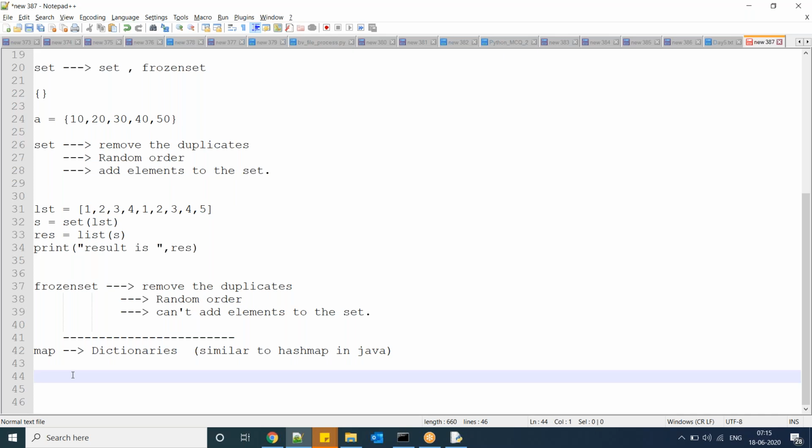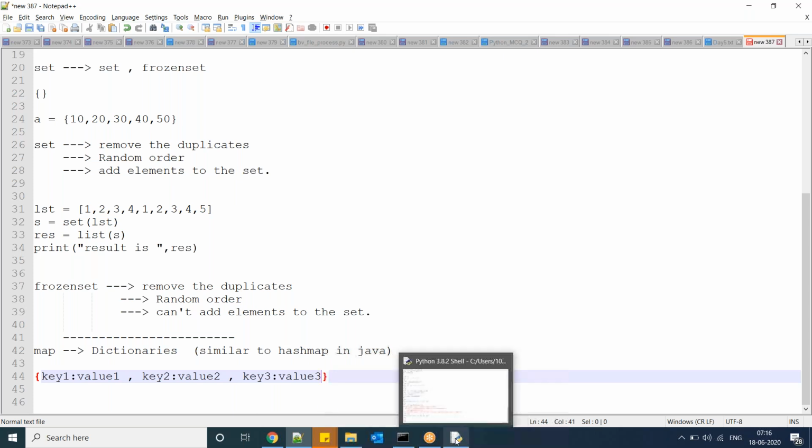So here a dictionary we have to define with a curly brace, with key comma value pairs inside. Key 3 value 3.